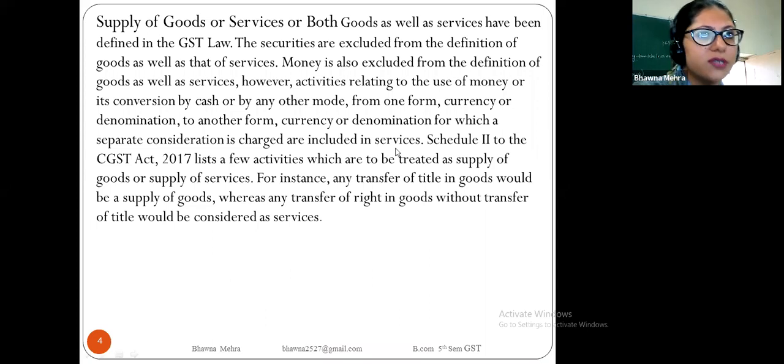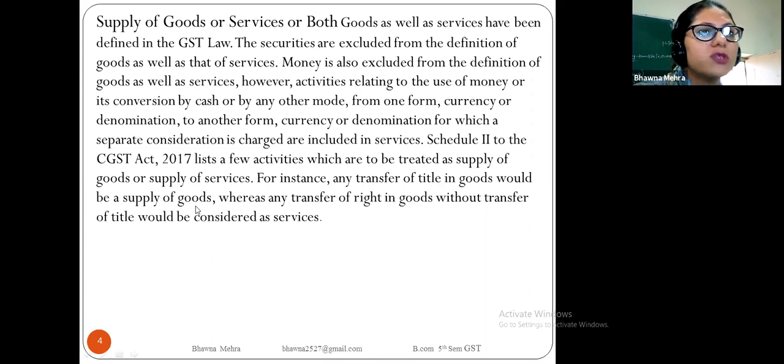According to Schedule 2, the CGST Act 2017 lists a few activities which are to be treated as supply of goods or supply of services. For instance, any transfer of title in goods would be supply of goods.